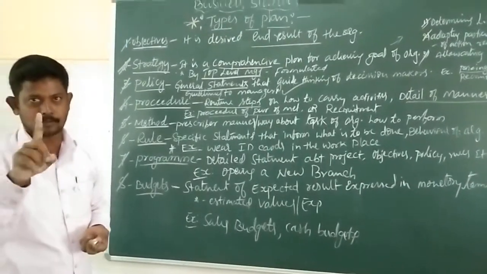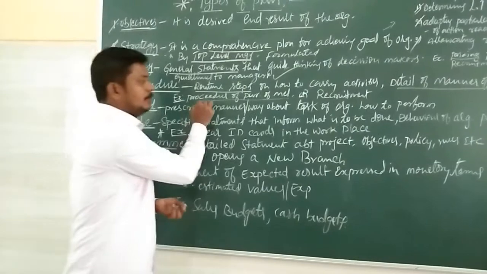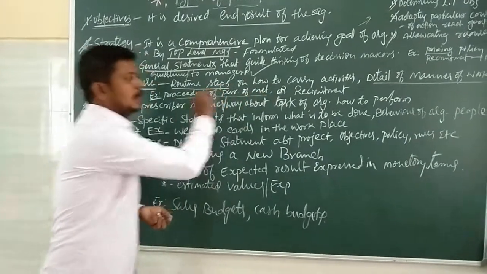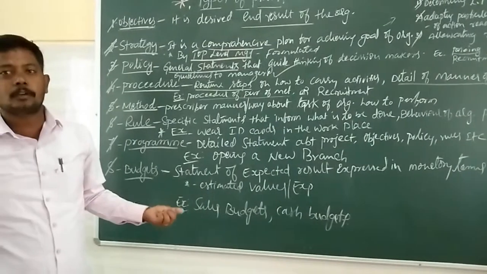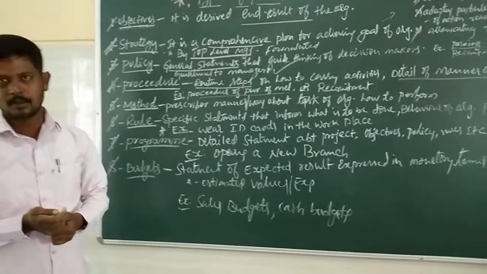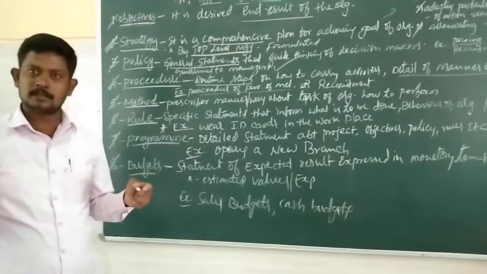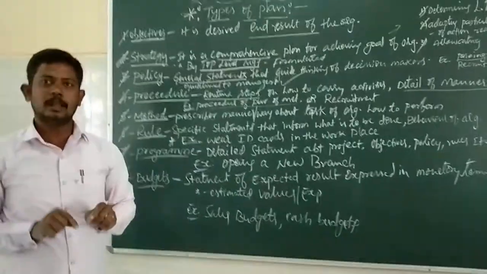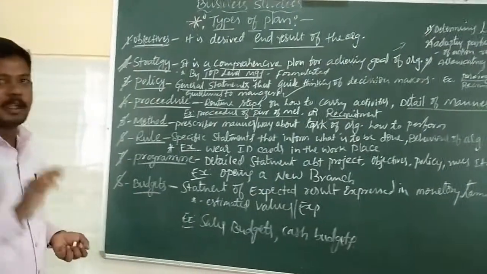The procedure examples are the procedure of purchase of material and the procedure of recruitment. What is the way of recruitment? In which way? Various procedures are there in the recruitment process. In that, which method, with a written test, with a demo, like that, is to be considered. This is about the information of the procedure.